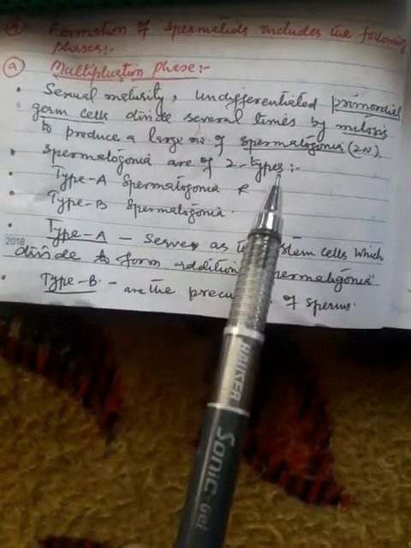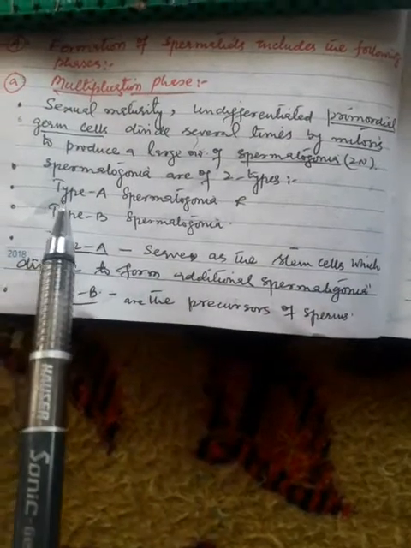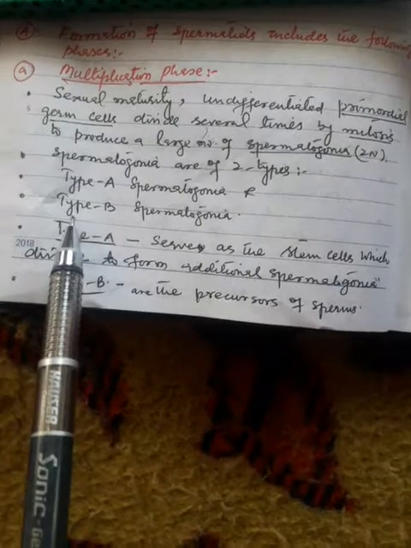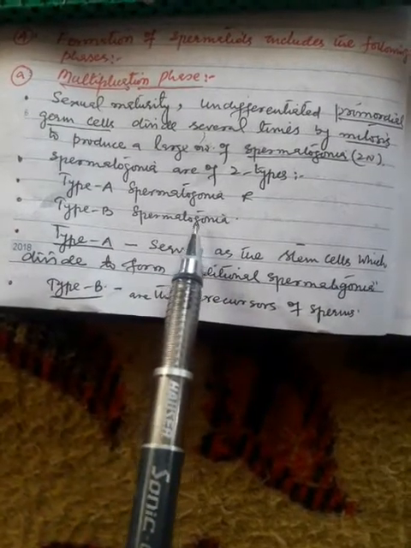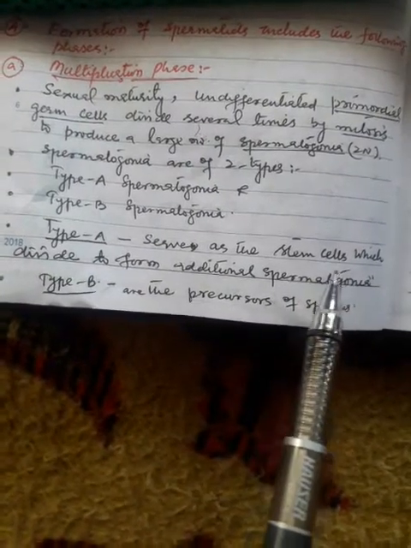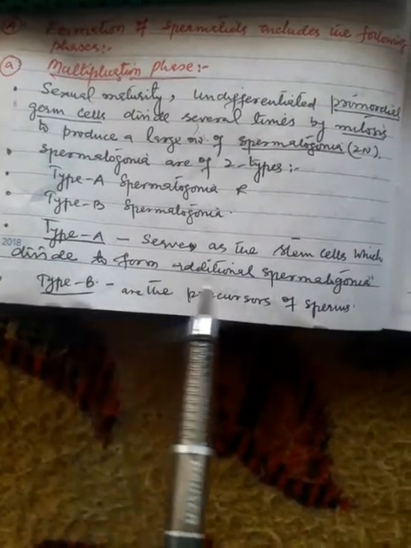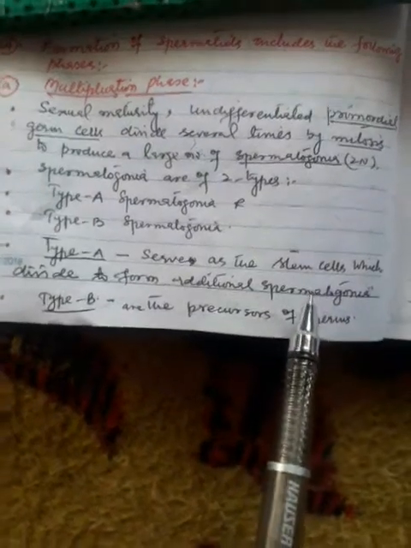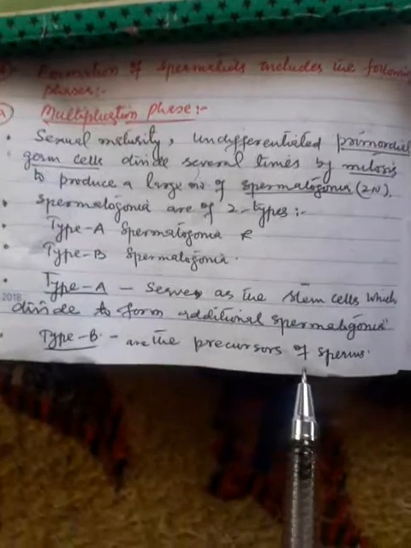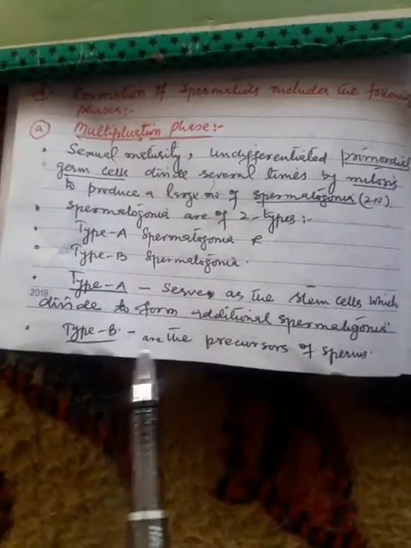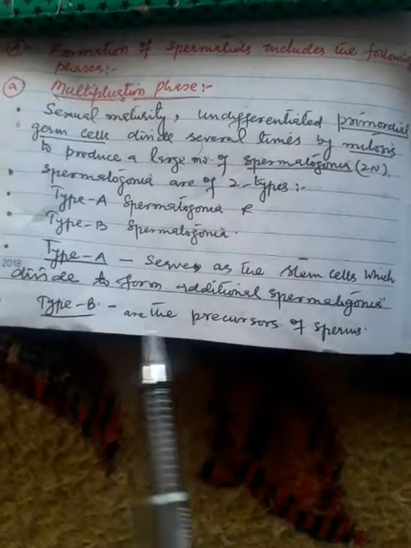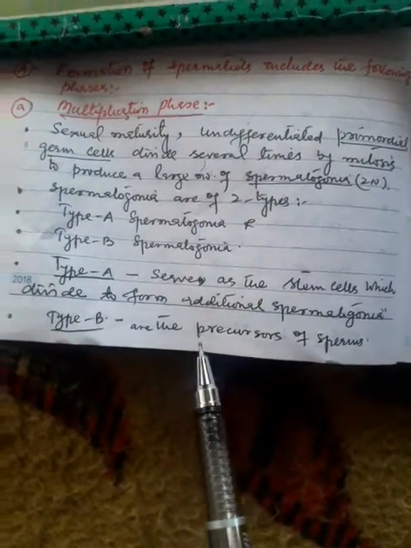Spermatogonia are of two types. Number one is type A spermatogonia, and number two is type B spermatogonia. Type A spermatogonia serve as the stem cells which divide to form additional spermatogonia, whereas type B are the precursors of the sperms, that means they undergo other divisions, other phases to produce the spermatids.